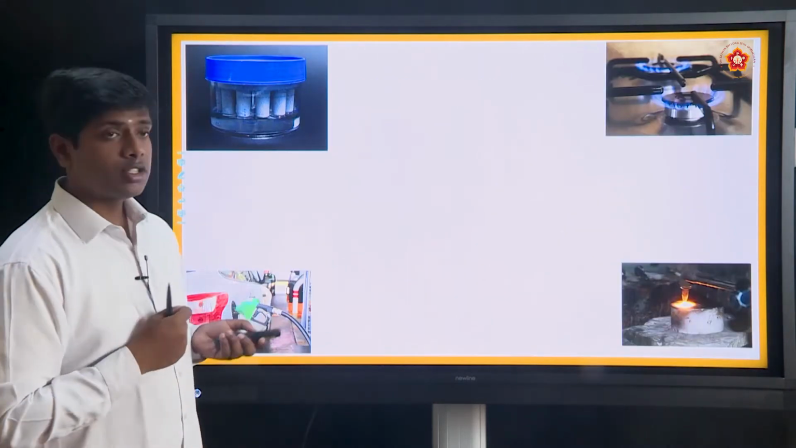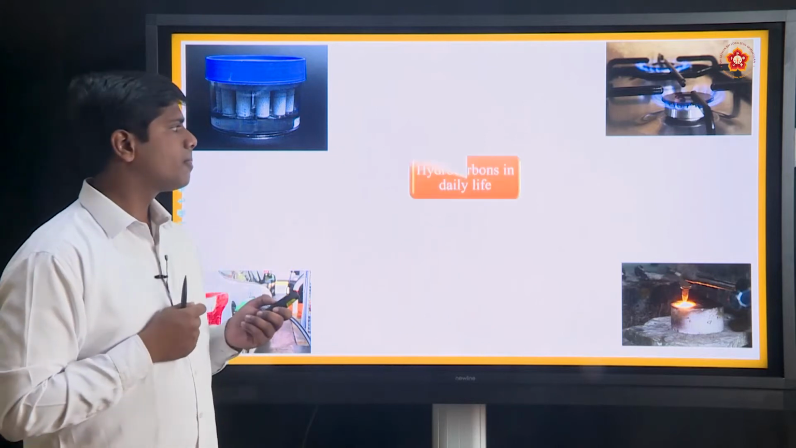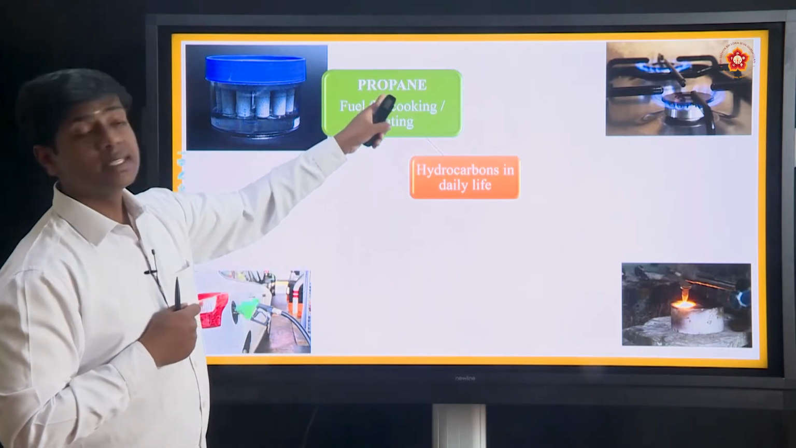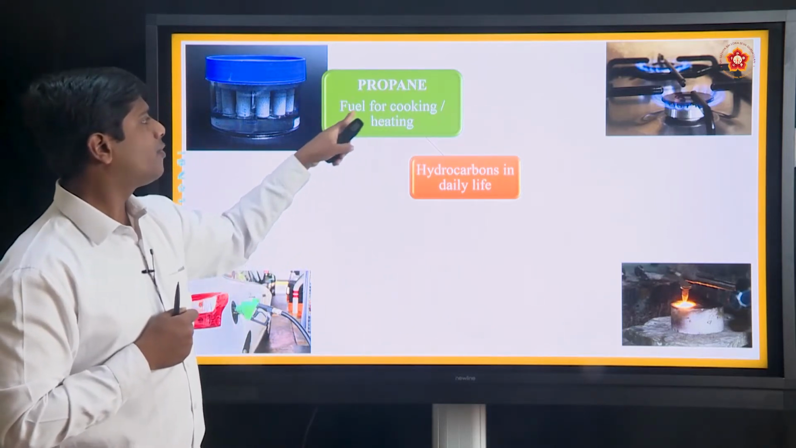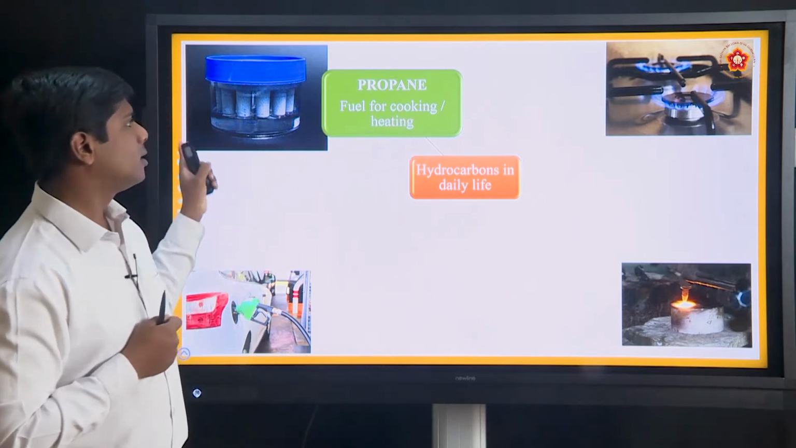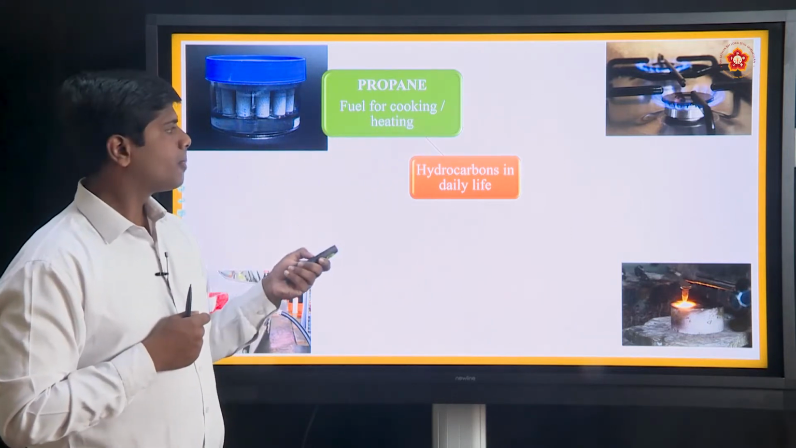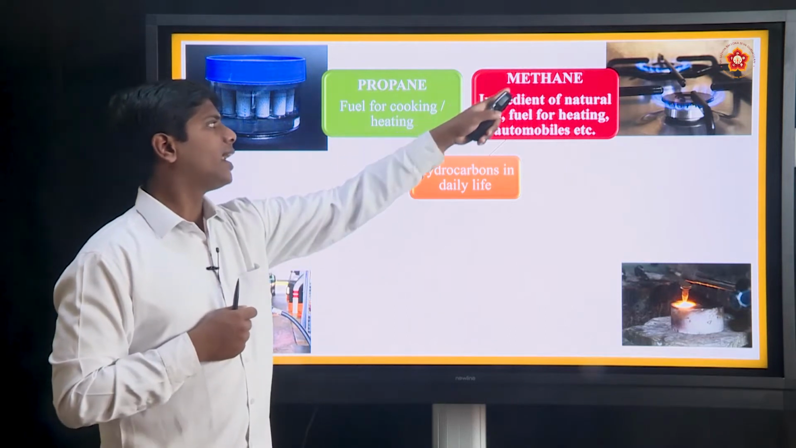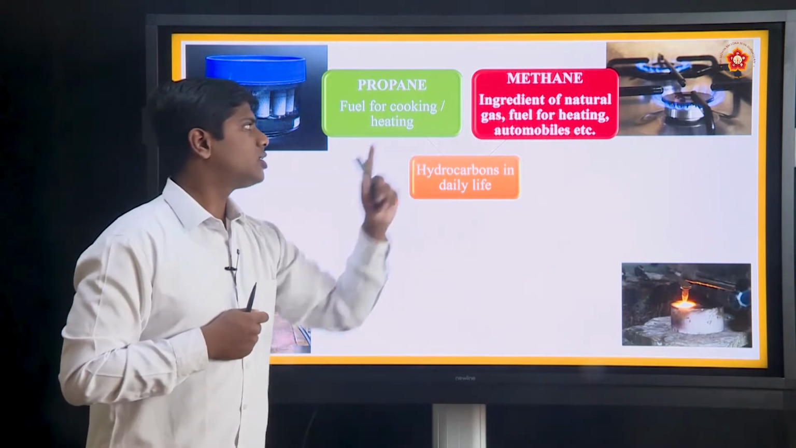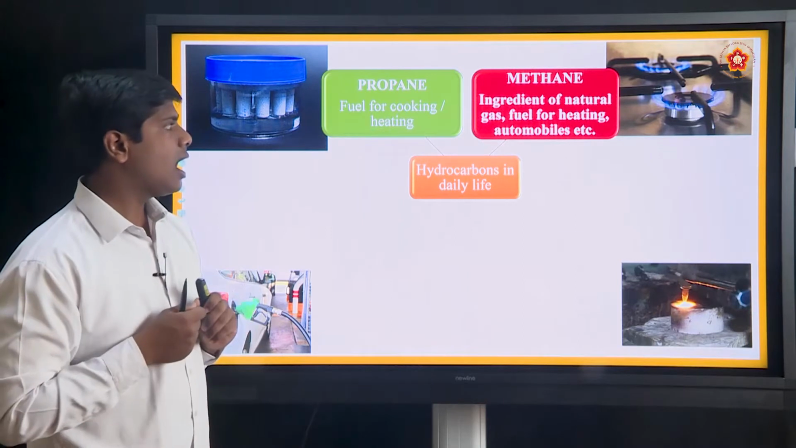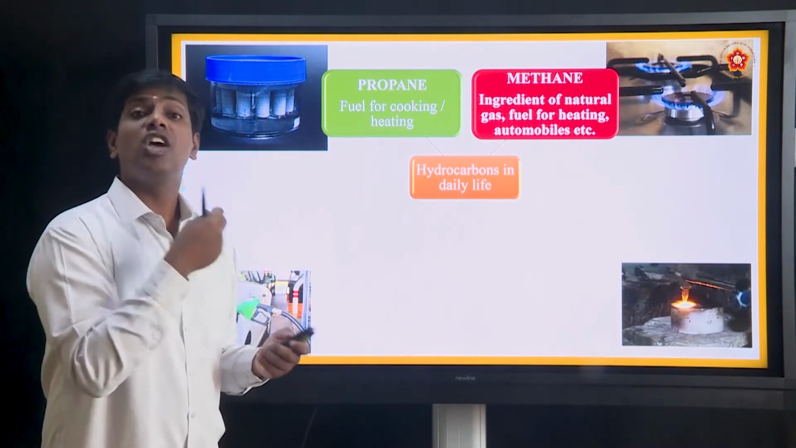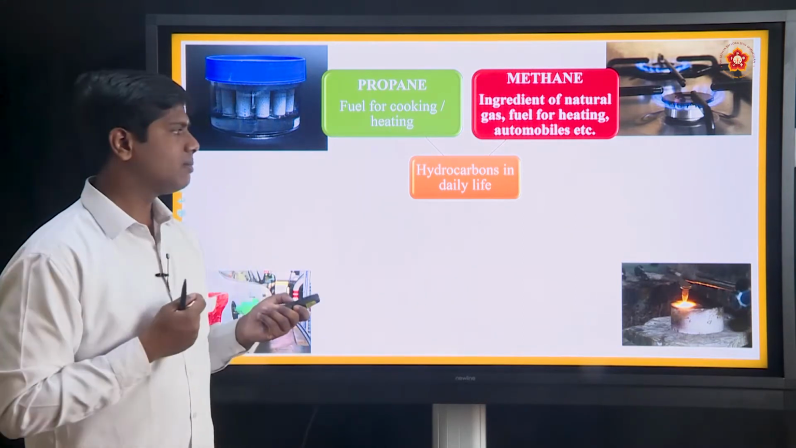Next, uses of hydrocarbons. See here, propane is used for cooking or heating. Next, methane, the ingredient of natural gas, is a fuel for heating and automobiles. They are the general uses of hydrocarbons.